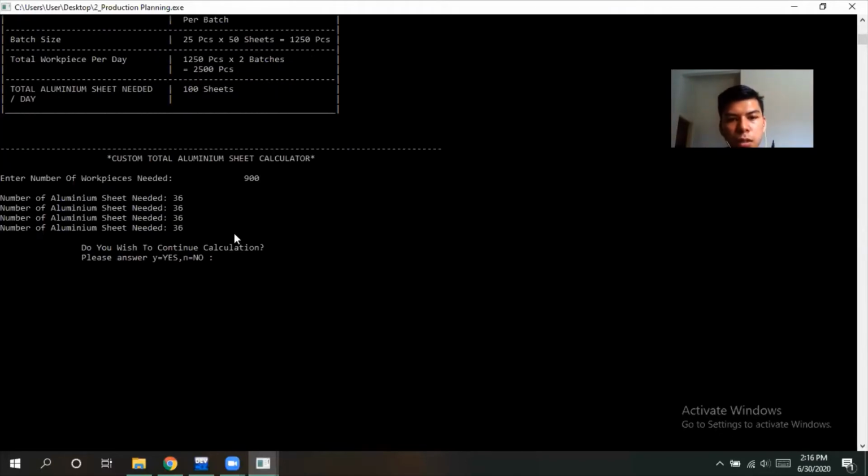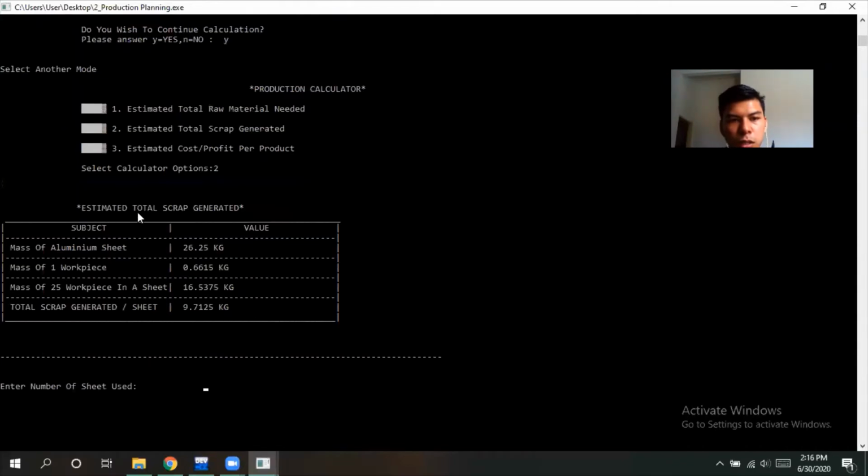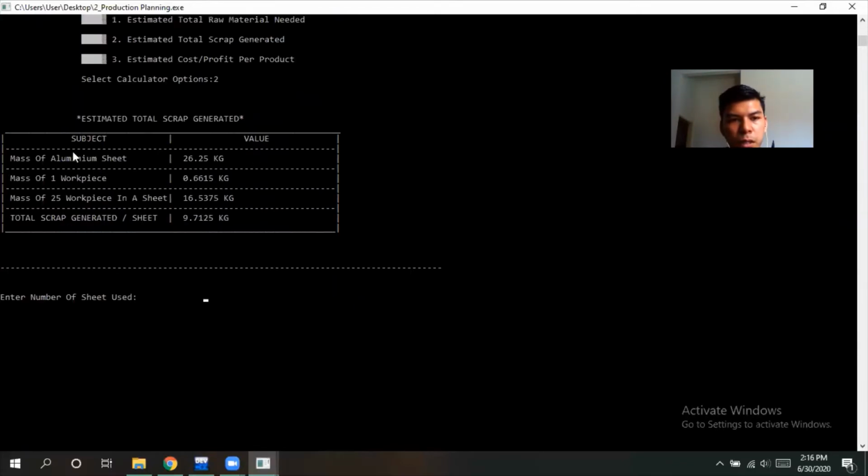Okay, and then the system will ask whether we want to continue calculation, yes or no. If we press Y, yes, then the menu of the calculator will come up again. Press number 2, estimated total scrap generated. Again, the table shows the mass of the aluminium sheet and then the mass of one workpiece. This mass is referred from the internet.